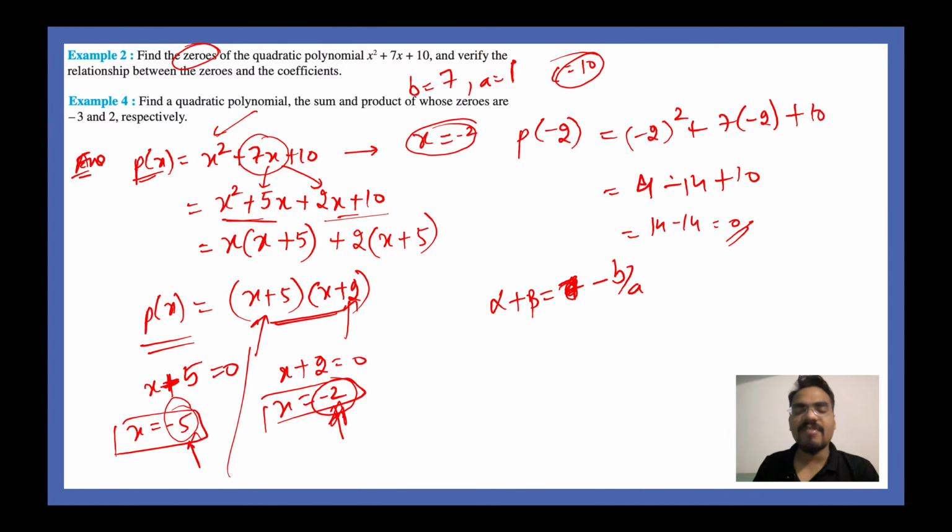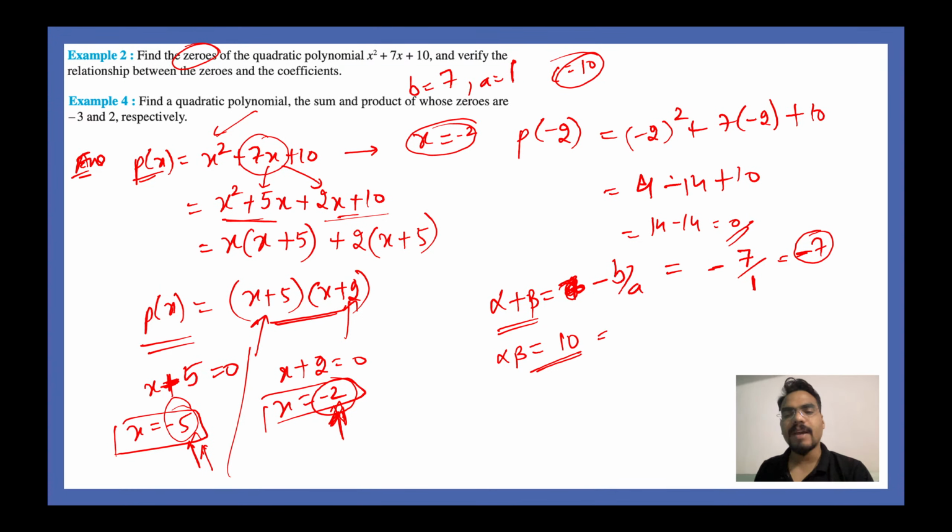So if you add alpha plus beta, you should get minus b by a, and this is equal to minus 7 divided by 1. So your answer should be minus 7. And we have already seen minus 5 minus 2. What do we get? We get minus 7, right? So alpha plus beta is equal to minus 7. Also alpha times beta should be equal to 10, because this is equal to c by a. Hence verified. Please do not forget to verify these kind of questions.